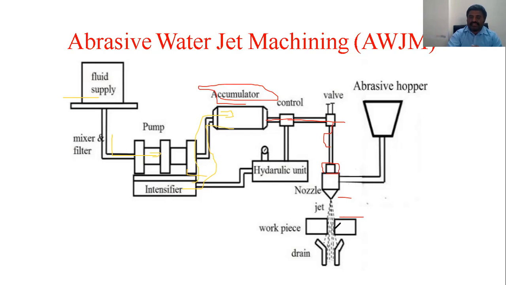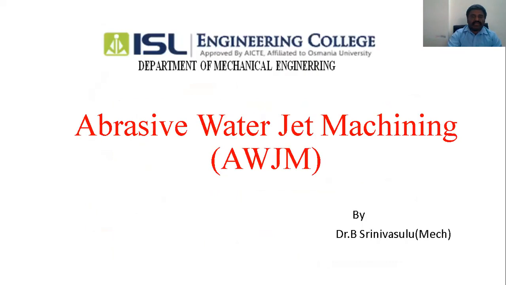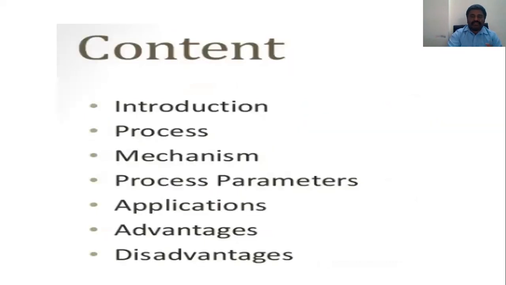After that, the machining operation is carried out, and then the catcher system. After machining there will be debris and machined particles, which are separated out from the water and abrasives with the help of the catcher. So it is a mixture of abrasive, and we are not using it once again. Water we can recycle, but the abrasive particles are mixed in, so that is difficult. So we are not recycling it. Is this clear?